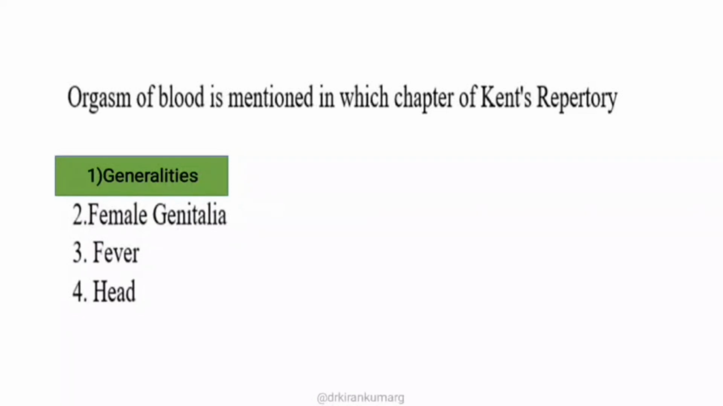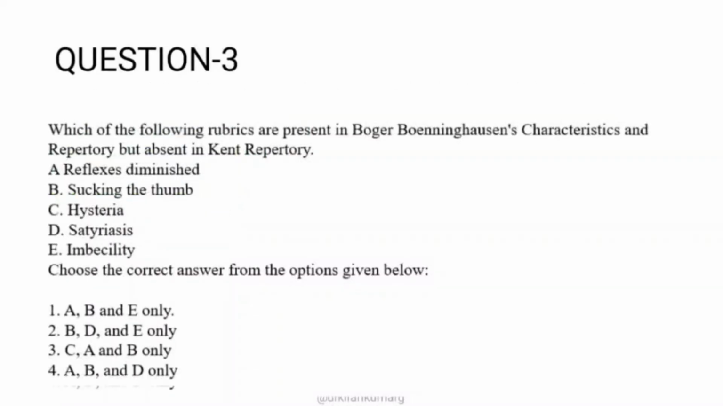Okay, moving on to the next question. Question number 3: which of the following rubrics are present in BBCR repertory but absent in Kent repertory? Even in AIAPGT 2023 there was a very similar question, where you need to find the rubric which is absent in Kent repertory but present in the BBCR repertory. There are 4 options given, so let's see in which chapter the right rubric is given.